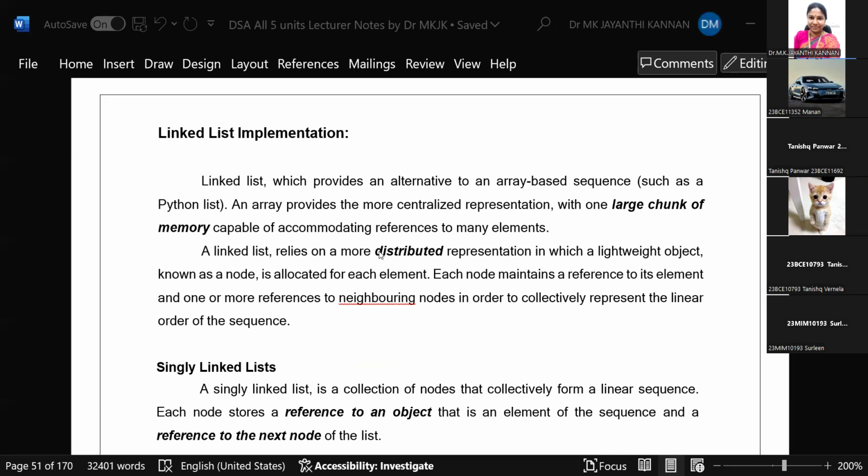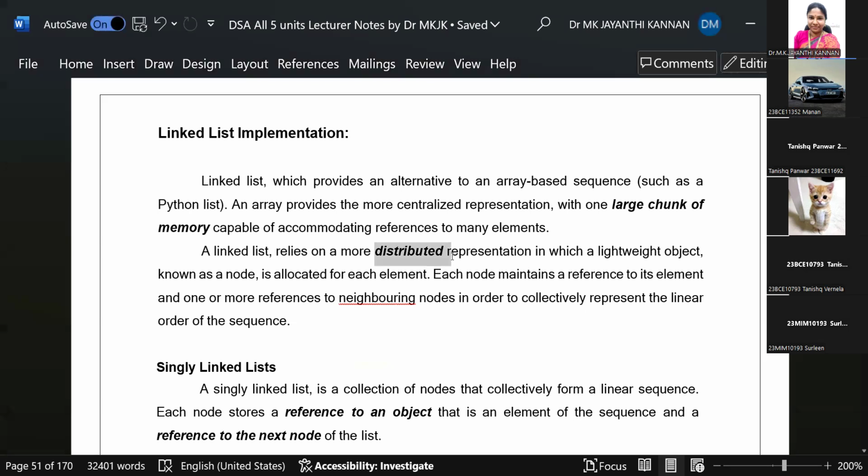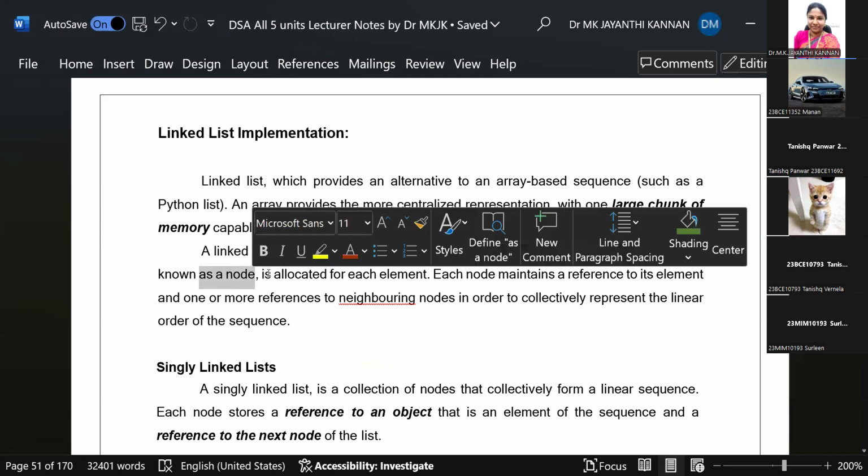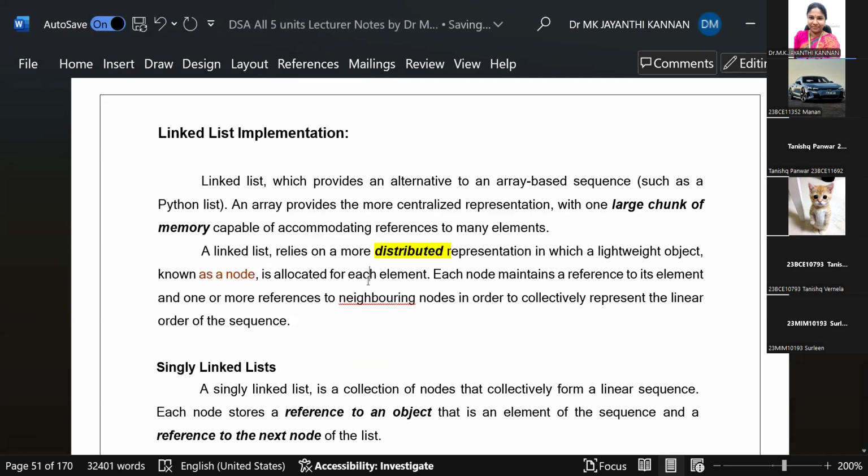The first point is that a linked list is distributed. Distributed means we need not store all the linked list elements in the same continuous memory location. We can store the elements anywhere. And it uses a lightweight object known as a node. So in a linked list we are using nodes, allotted for each and every element.